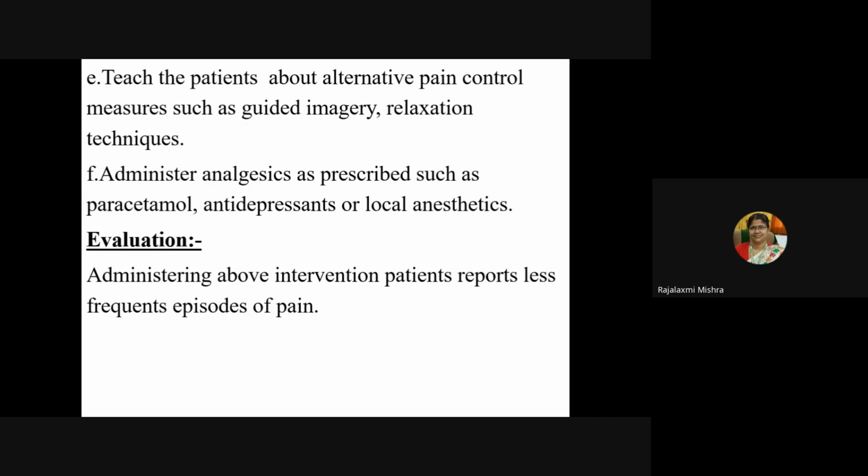All these alternative pain control measures, like guided imagery or relaxation techniques, you may teach to the patient. Administer analgesics as prescribed.